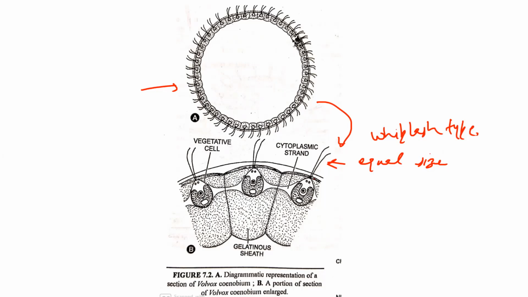These flagella arise on the anterior end of the cell. Because of the flagella, the cell shows some polarity. As we know, flagella are found on the anterior end of the cell, so this end is known as the anterior end, and the region below is known as the posterior end.